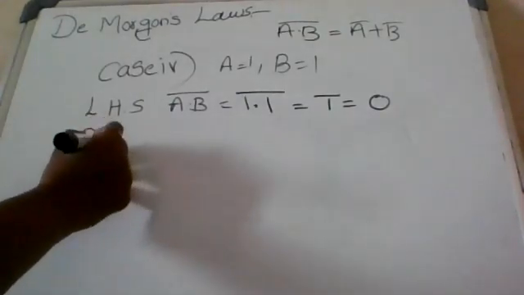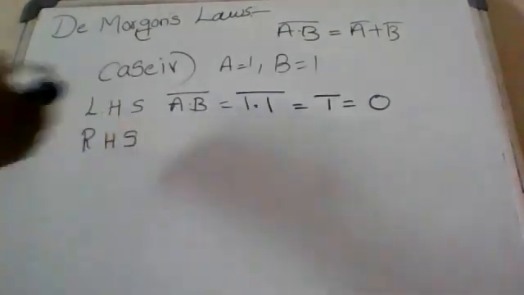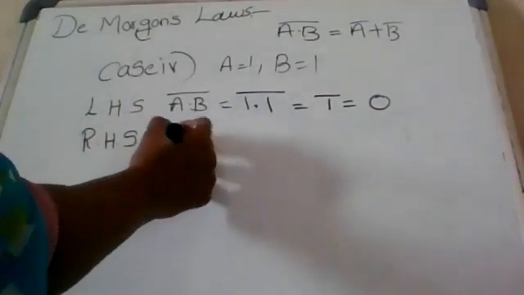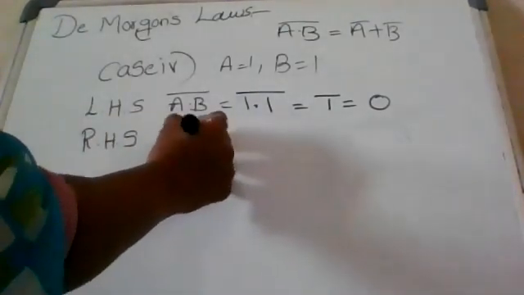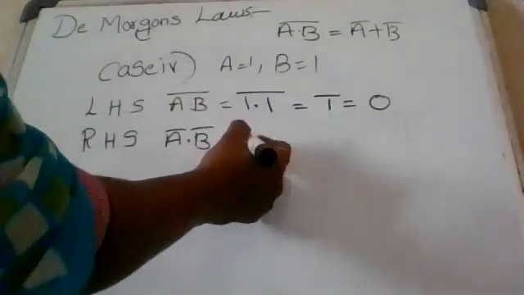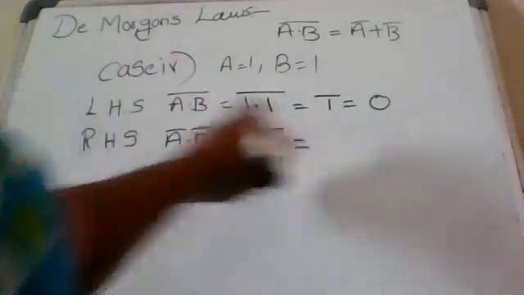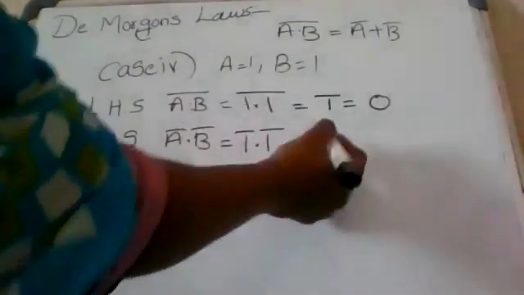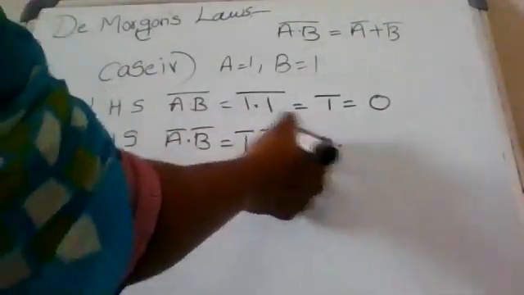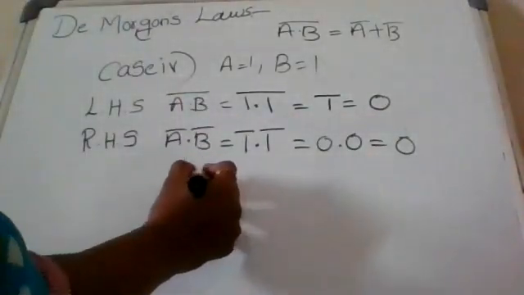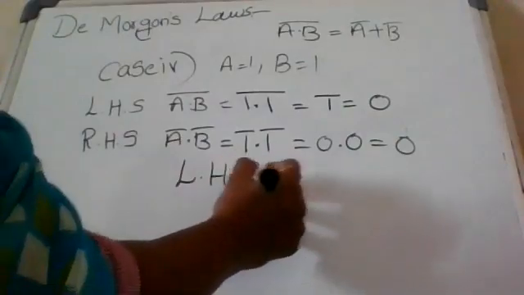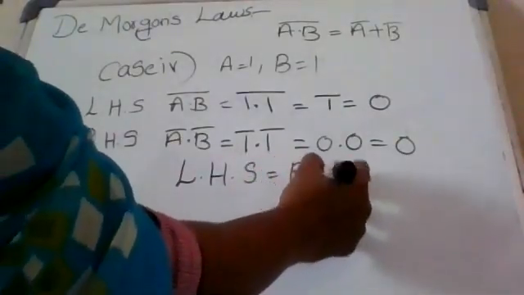Next, right side. What is the right side? A complement dot B complement. That means 1 complement dot 1 complement. 1 complement is 0, dot 1 complement 0, 0 dot 0 is 0. So in this case also we can write left hand side equal to right hand side.